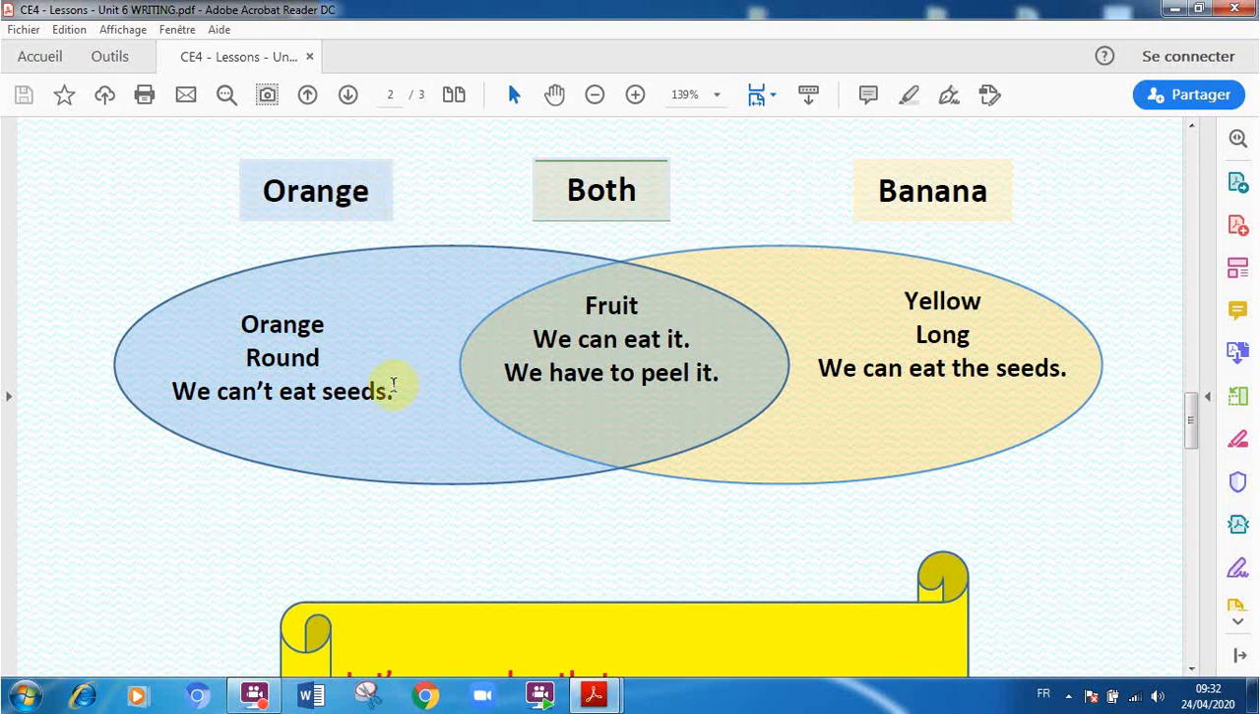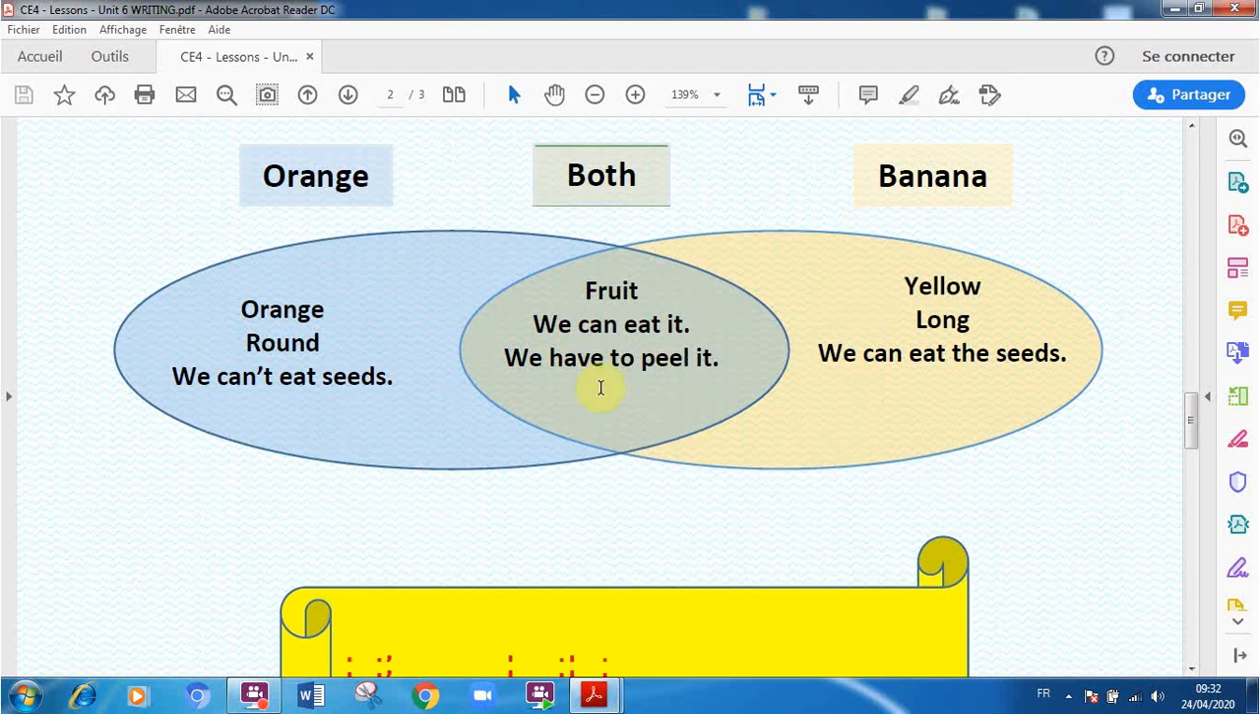And don't forget, as I said before, in this part we describe the first example, and here we describe the second example, to compare between them. But here in the middle, we'll write the similarities. For example, both of them are fruits. Here they are similar in that both of them are fruits that we can eat. We can eat orange, we can eat bananas, and we have to peel them.